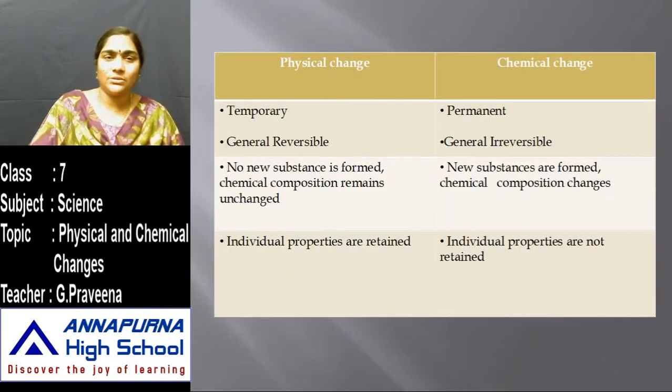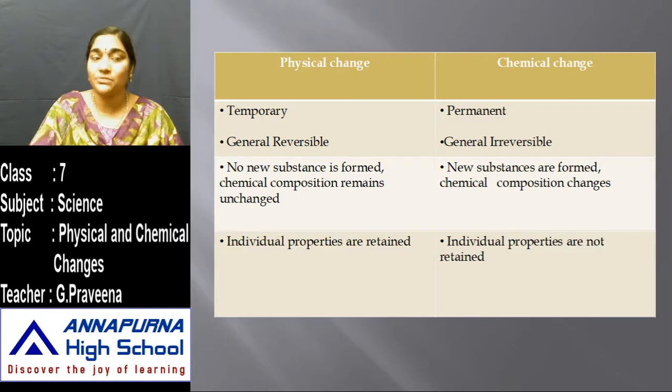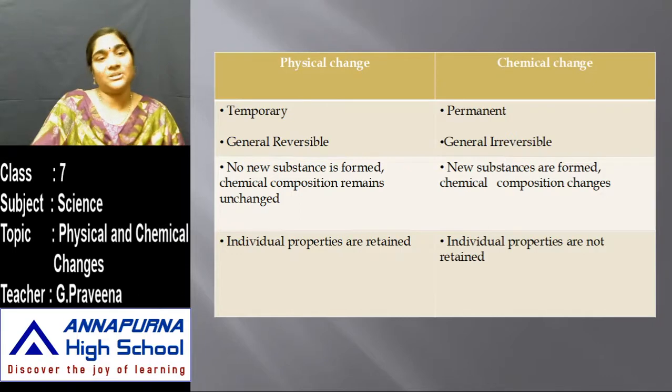So let us now see what is the main difference between a physical change and a chemical change. So physical changes, they are temporary. In the sense, we can get back the original substance there. But whereas in a chemical change, a new substance is formed and we can't bring back the original substance. So we say that it is a permanent change that takes place. Physical changes are reversible changes, whereas chemical changes are irreversible changes.